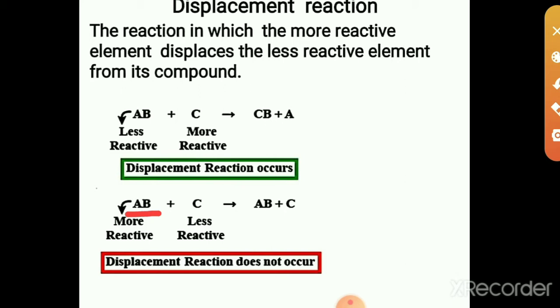A is more reactive than C. So C is not able to come into the position of A. So displacement reaction means the more reactive element displaces the less reactive element. The less reactive element is not able to displace the more reactive element. Are you clear?